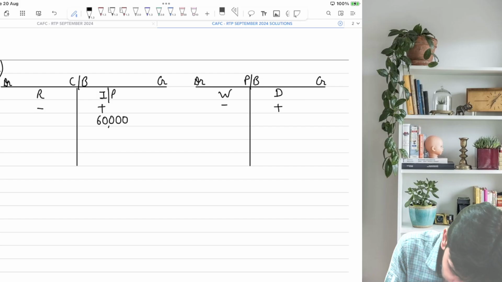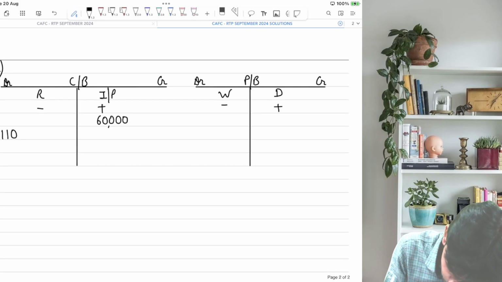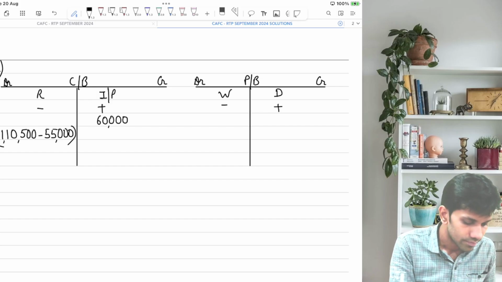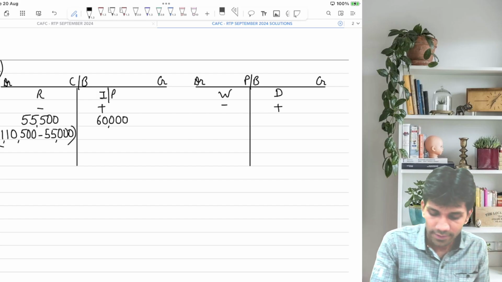So here I will write 1,10,000 minus 55,000. Why did I do this? Because 55,000 cleared in the same month. So whatever is not cleared, that only will come in the BRS. 1,10,000 minus 55,000, so this comes to 55,000. Next.